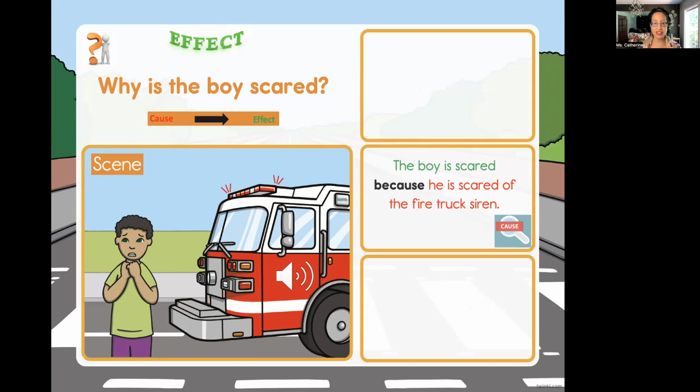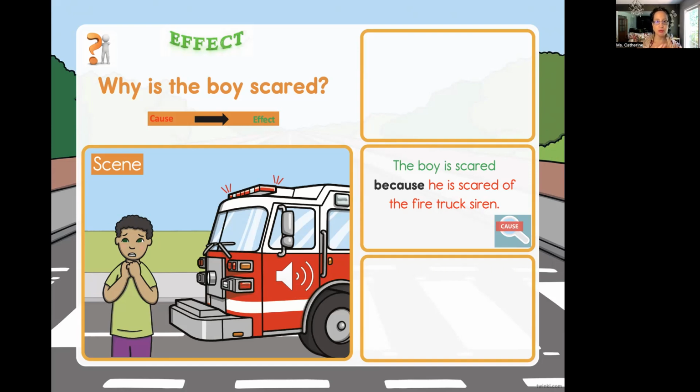So what's the cause? He is scared of the fire truck siren. Why? Because it's loud, so loud. Want to hear it again? That's scary, right? An emergency, right? Why do we have fire trucks? Why do they make the siren noise? Very loud siren noise. Because it's for our safety, right?